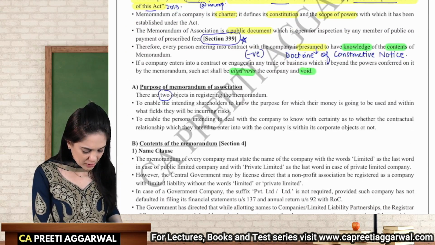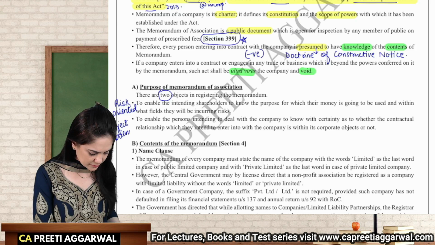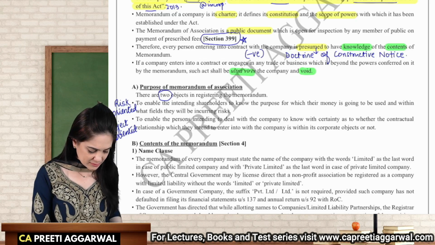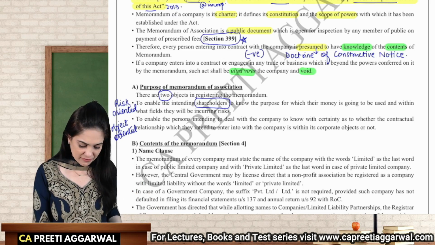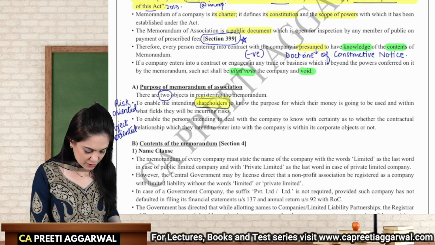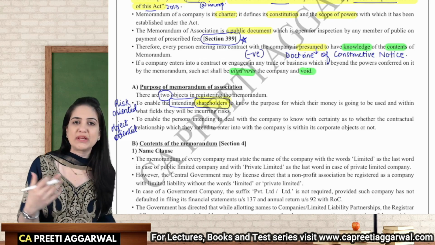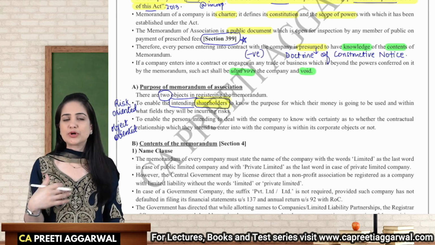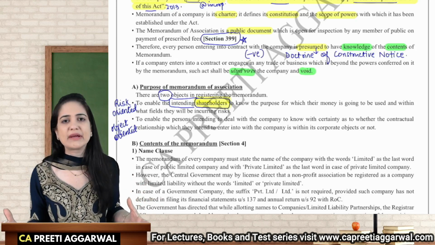What is the purpose of the memorandum? It has two purposes: risk oriented and object oriented. The memorandum helps the intending shareholders to know where and how much risk they are undertaking by investing in the company. So it is important for the intending shareholders, the ones who are going to invest. They want to know where my money is going to be utilized by the company, in which areas. Each area has its own risk.